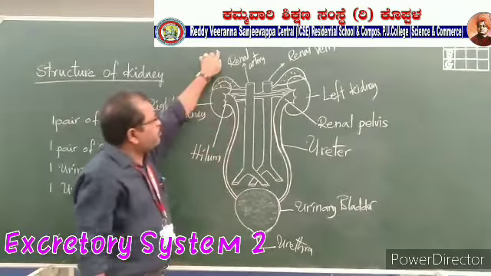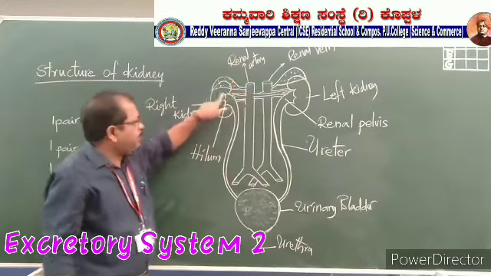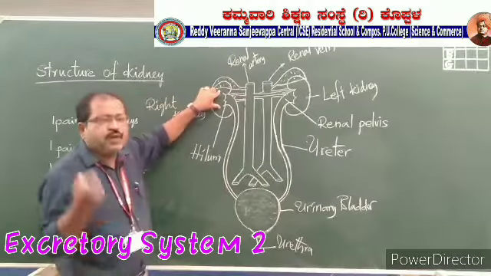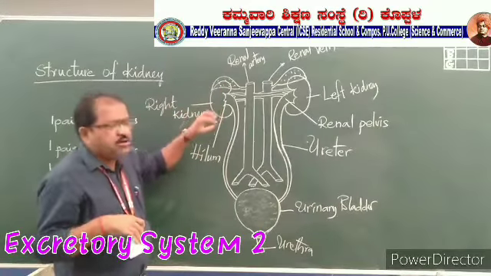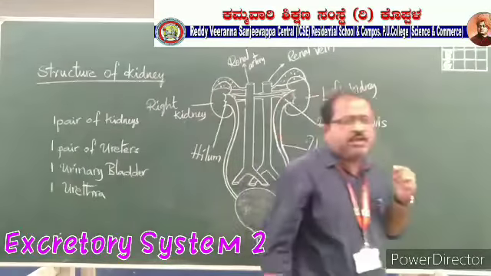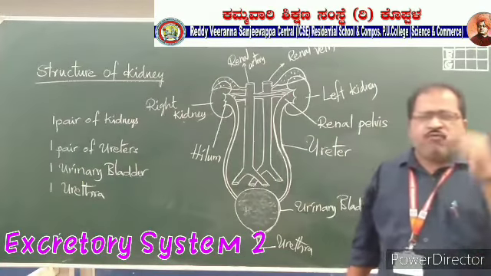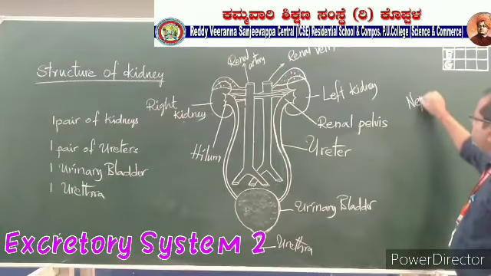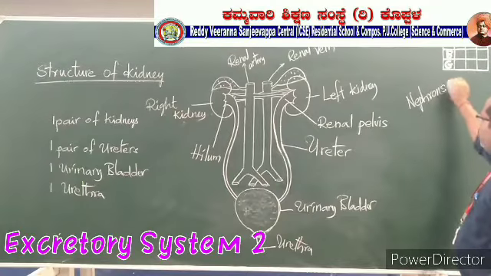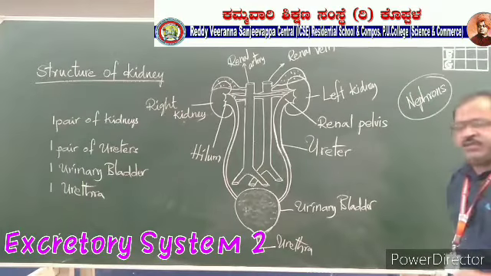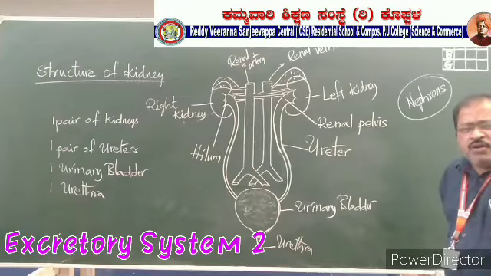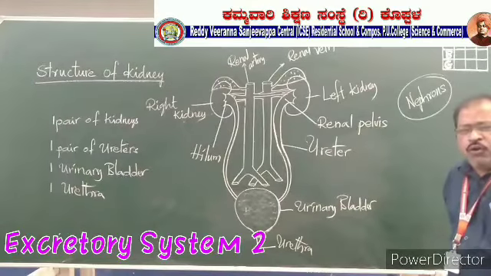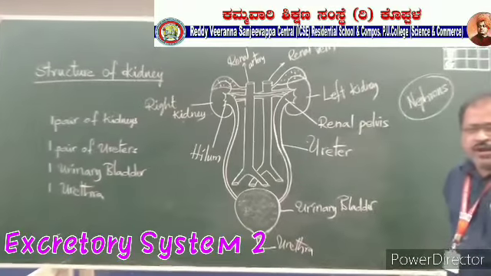When blood is brought by the renal artery into the kidney, it enters from both sides and is filtered. In the kidney, there are minute, very fine tubule-like structures called nephrons. Nephrons are present inside the kidney. Each kidney has nearly 2 lakhs, that means 2 million, nephrons.